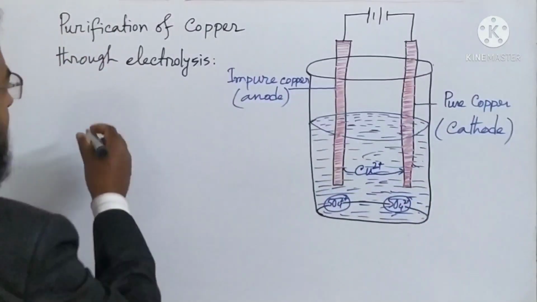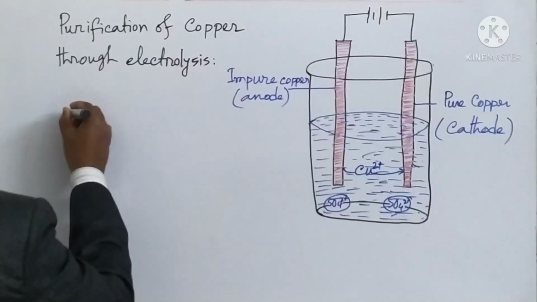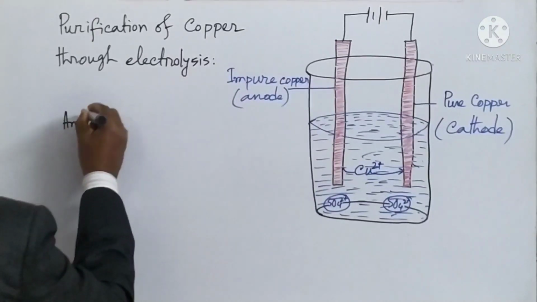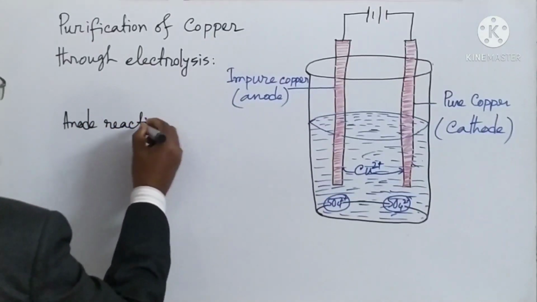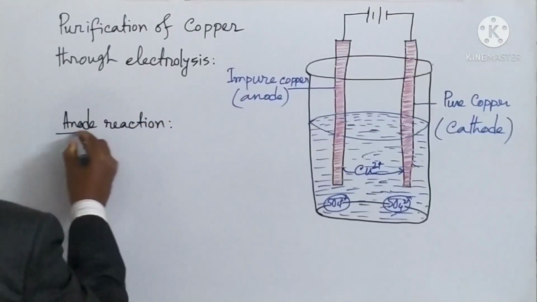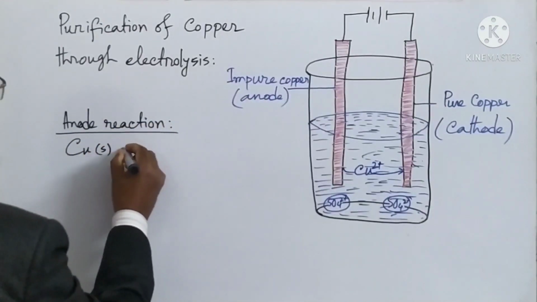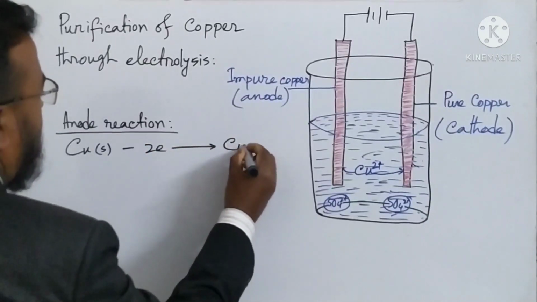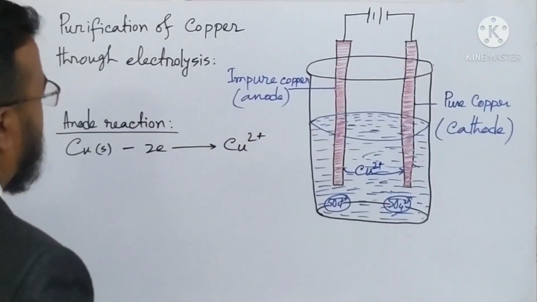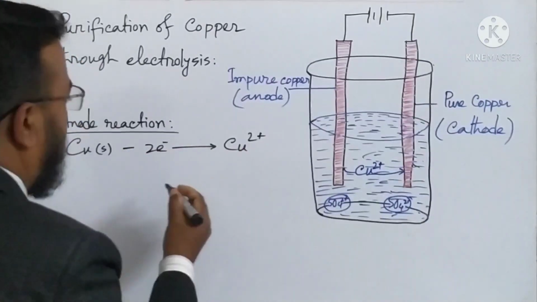Okay, now let's see the reaction. At the anode reaction, it is oxidation, copper solid donates 2 electrons, then it becomes copper 2 plus. So as electron donation occurs, it is oxidation reaction.